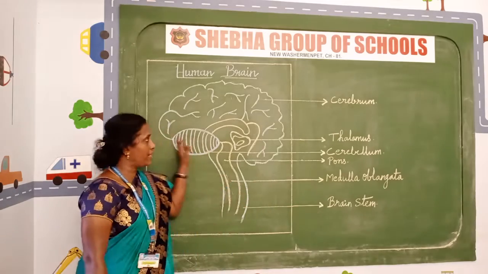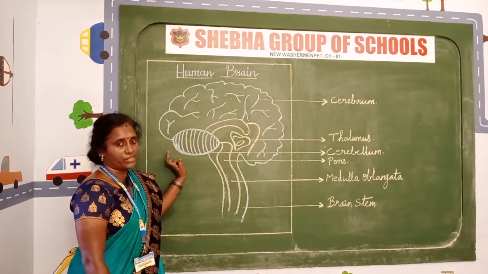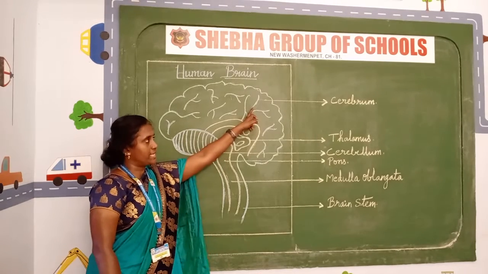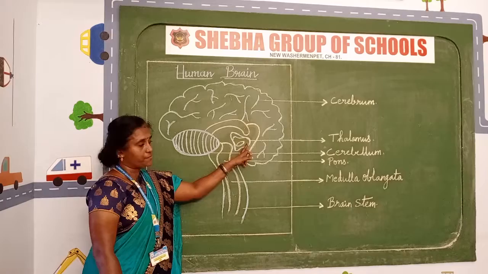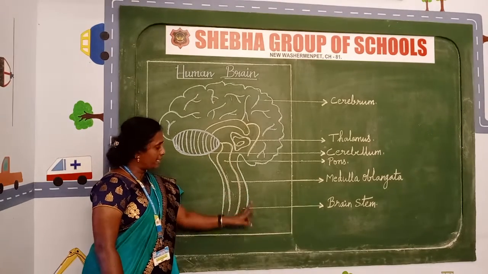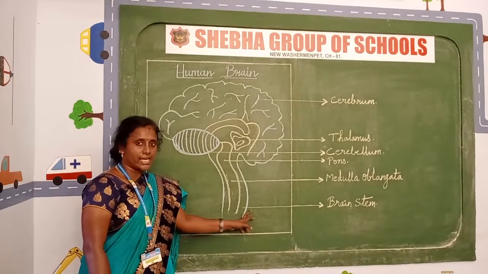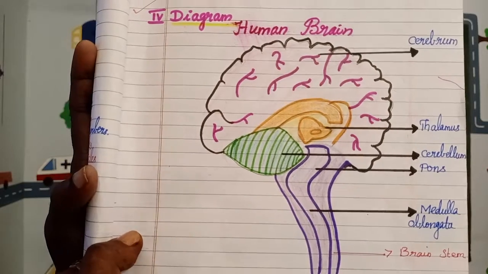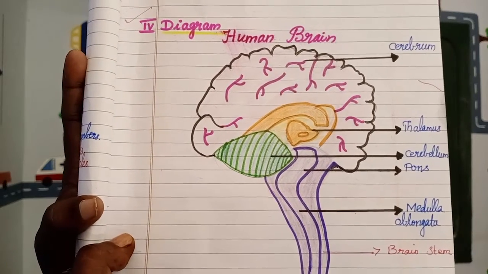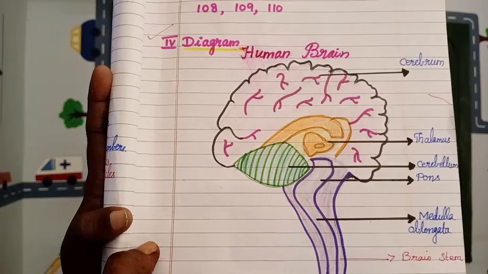Here, children, is it clear? Do you know how to draw the diagram? This is the human brain. What are the parts in this human brain? This is the cerebrum and this is the thalamus. Number 3, cerebellum, pons, medulla oblongata and brain stem. Okay, children, is it clear now? After drawing the diagram of the human brain, you have to color the parts. To differentiate the parts, you have to give different colors.